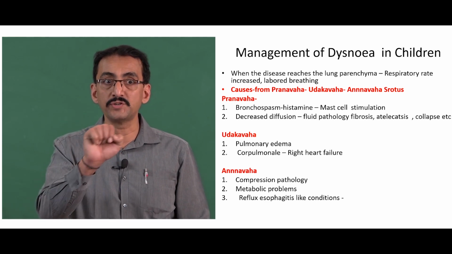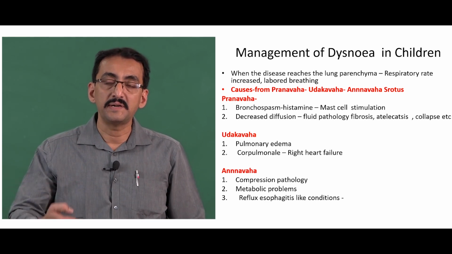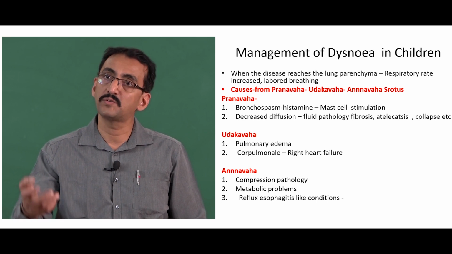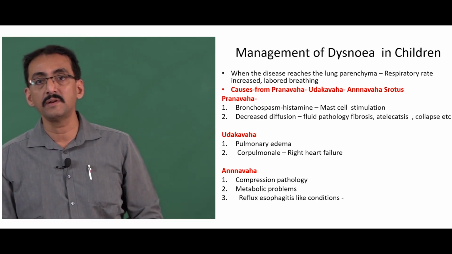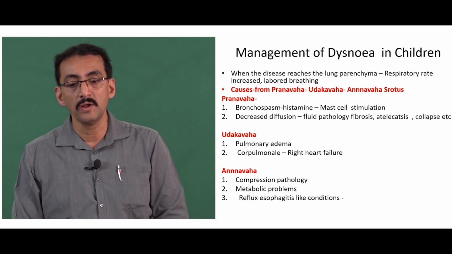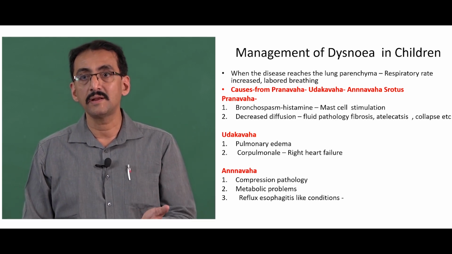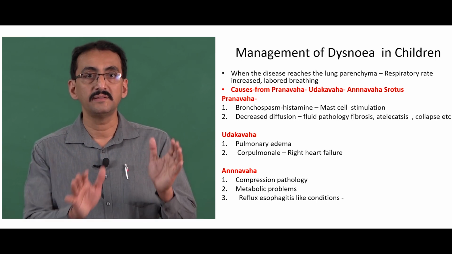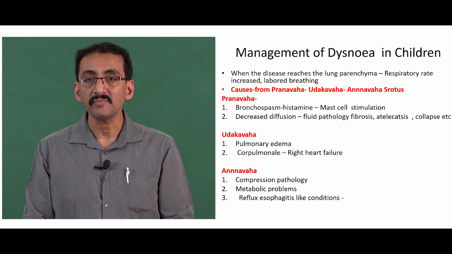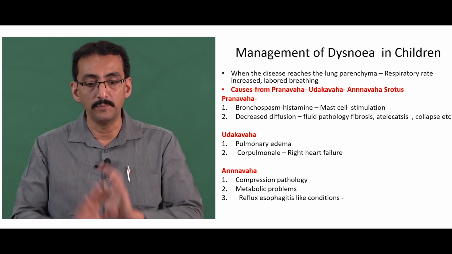Similarly, decreased diffusion. This respiratory problem in asthma may also be because of decreased diffusion. Okay, this decreased diffusion of the oxygen into the pulmonary vessels may also be because of a fluid pathology, fibrotic-like condition, calcification-like condition, collapse, etc. Okay, this is Pranamahashrotas. Involvement of the Pranamahashrotas is obvious.